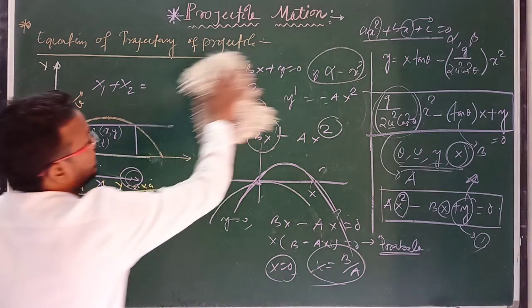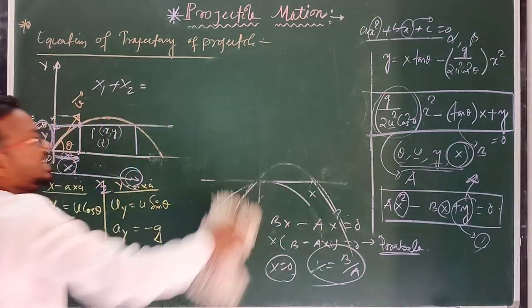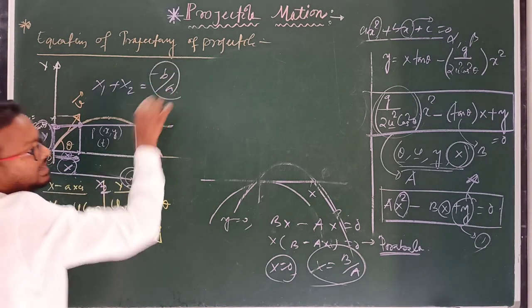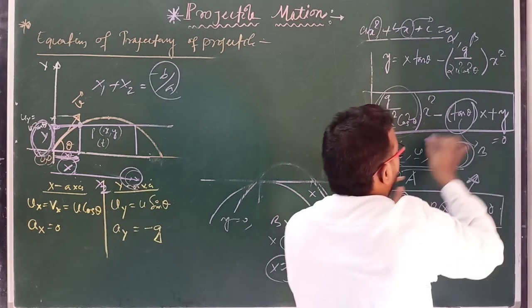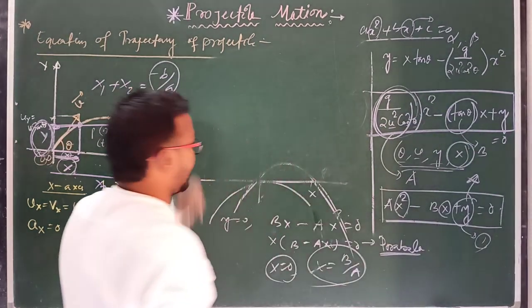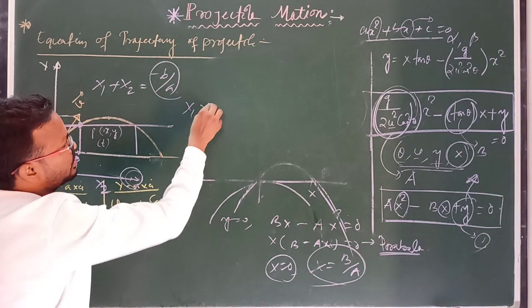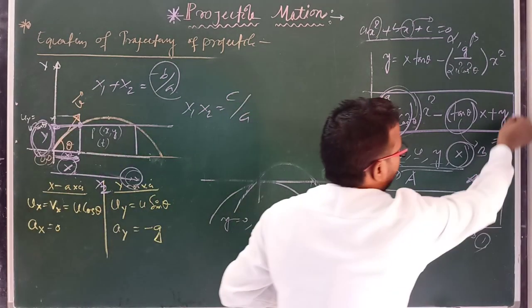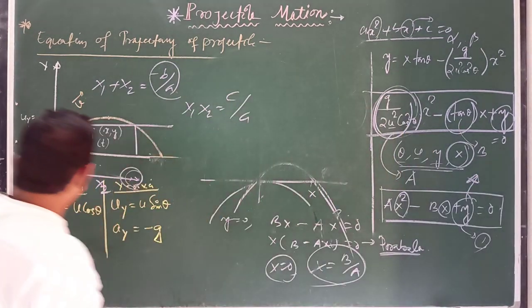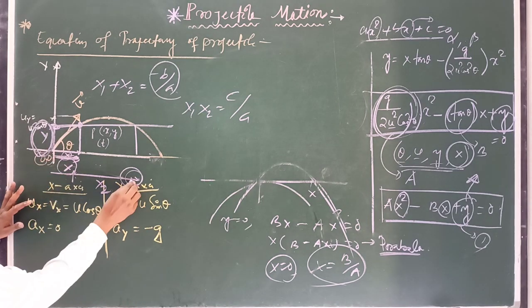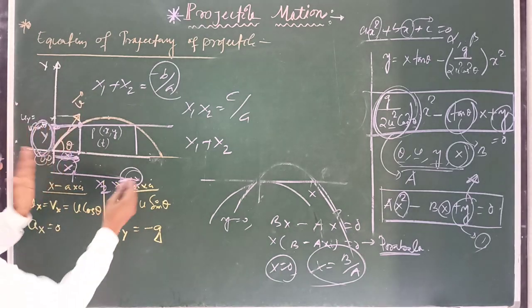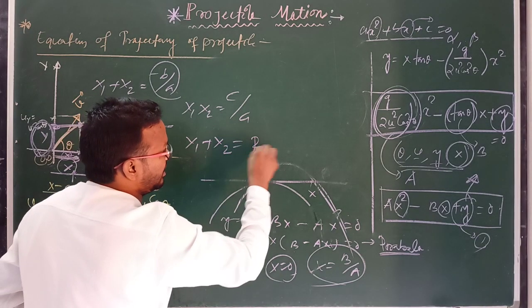If we solve this relation, we get alpha plus beta equal to minus b by a, where this is b and this is a. Or you can write x1 into x2 equal to c by a, where this is c and this is a. If you add x1 and x2, then x1 plus x2 will be discussed here.